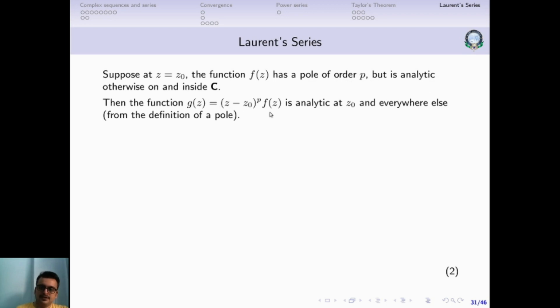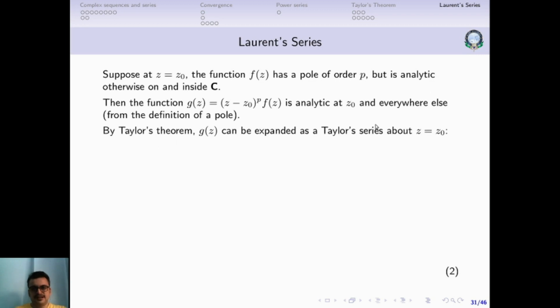So we can always construct another function which will not have a pole of the same order. How do you get that? Just multiply (z minus z0) to the power p with that same function. Now this g of z is going to be analytic, and the moment g of z is analytic, that means from Taylor's theorem g of z will now have a Taylor series expansion. So by Taylor's theorem, g of z can now be expanded as a Taylor series about z equal to z0.